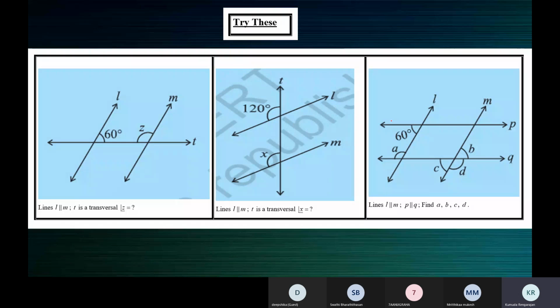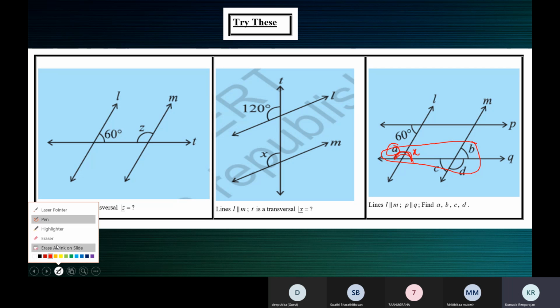Now after finding A, since A, B, C, and D are all formed around the transversal Q, and we found A is 120, we now have to use A to find the remaining angles B, C, and D. So mark this angle as X. Now A plus X is equal to 180. You must write this: A plus X is equal to 180, linear pair. So A is 120 degrees, so 120 plus X.